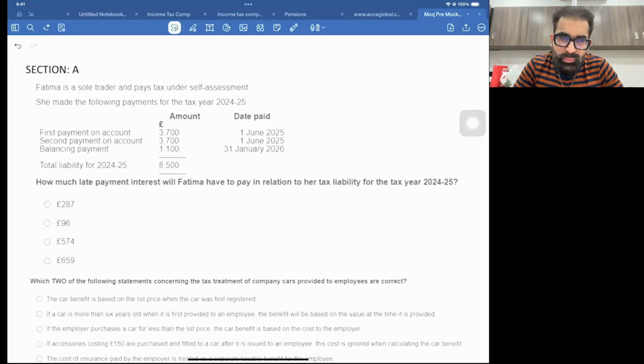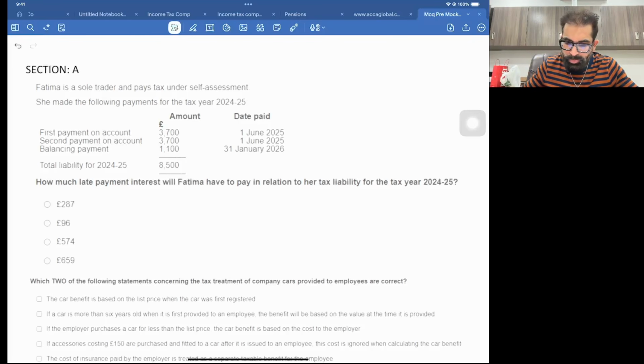Now, you know, in any given tax year, there are total 3 tax payments. This question is about self-assessment for an individual. First payment on account, second payment on account, and then balancing payment. Let me make the schedule, let me make the sketch for you.